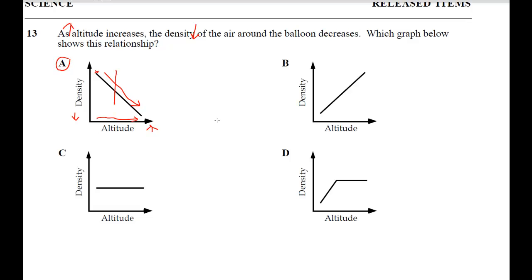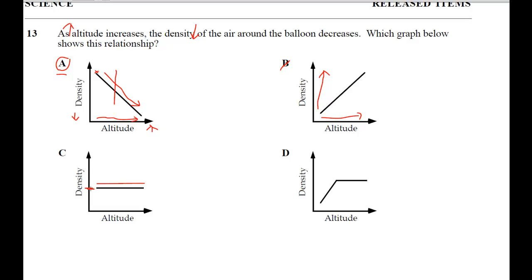You should also check. You run across the choices and you say, oh, I think it's A. Well, let's double check here. Here's altitude. This one is, as altitude increases, density also increases. So it's not B. Here we have a straight line. So as altitude increases, density remains the same.